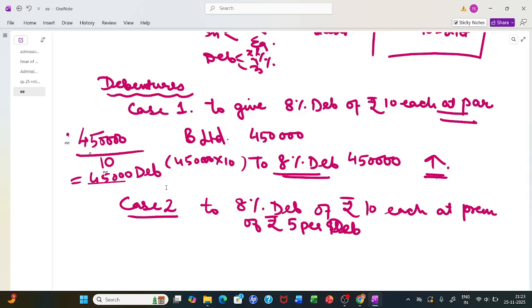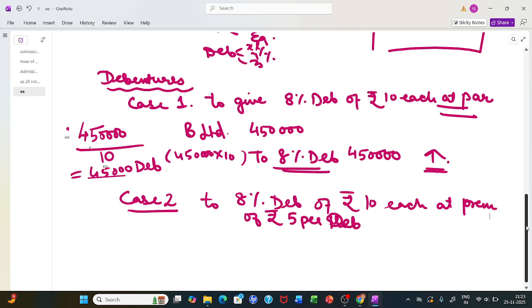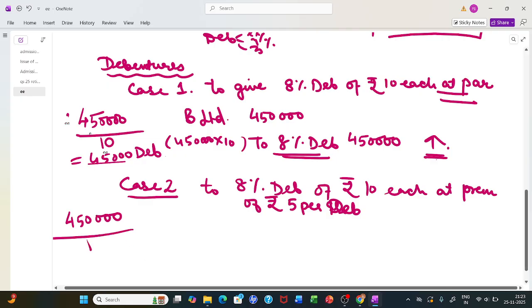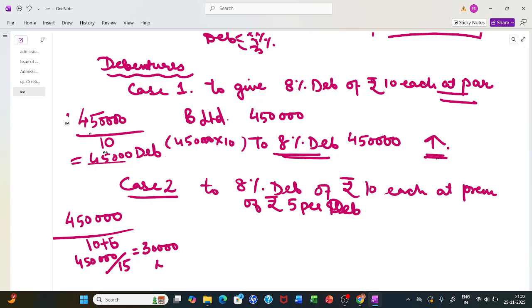Why should I give you more? The person who has purchased the machine tells the vendor, see, my debenture is at a premium. I cannot give you 45,000 debentures. I need to give you 4,50,000. Now each debenture will be considered as 10 plus 5, 15. So I will give you 4,50,000 divided by 15, that is 30,000 debentures.